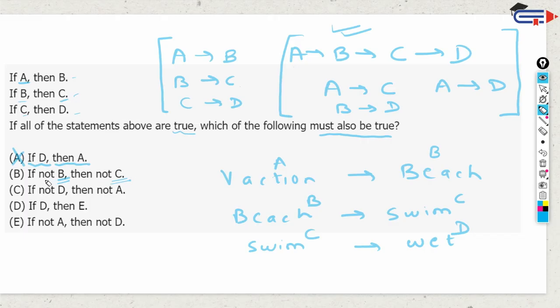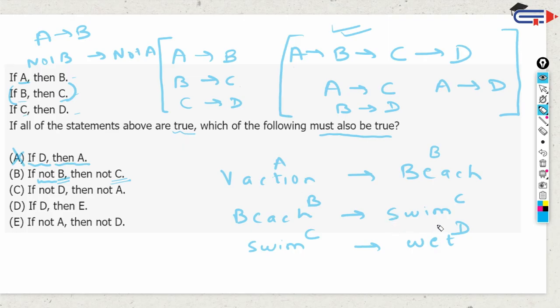Whenever there is a not here, the only thing that I can say in this relation is that when not B, then not A. But we can't say that if not A, then not B. So be very careful with this not thing. If not B, then not C, I can't say that. But if not C, then not B, if it was that way, then that would have been true.